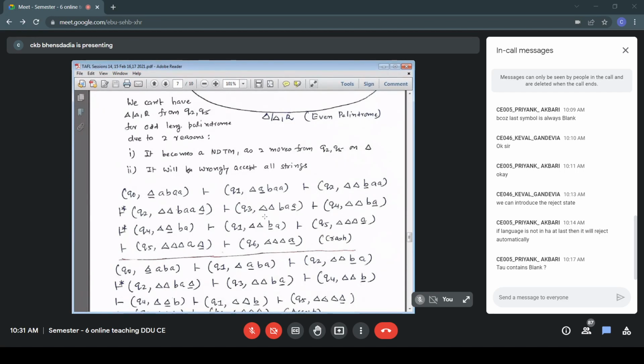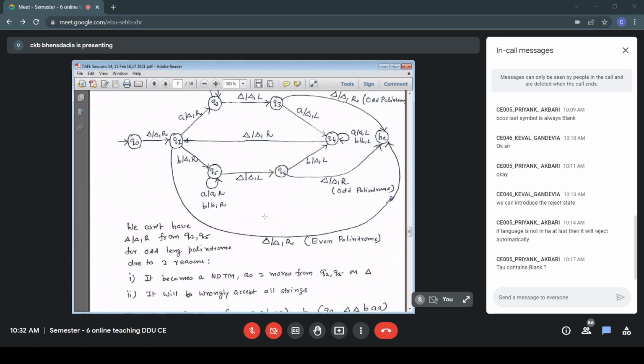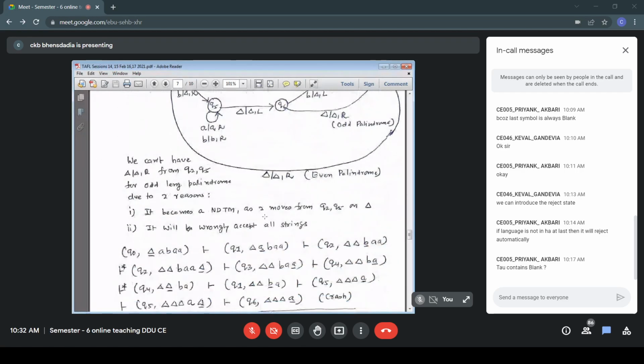We don't know how many symbols are there in the input. So we go to the leftmost end and the rightmost end. If the symbols are matching, we move to the center. In this example, ABA, B is my unmatched symbol. State is Q1. So Q1, B, the bottom branch. We go to Q5 and it is B, blank, R.